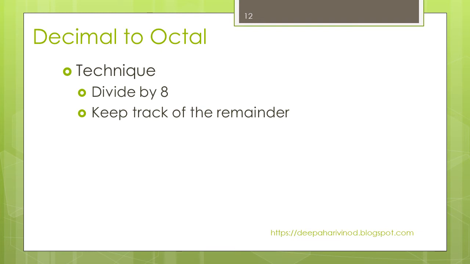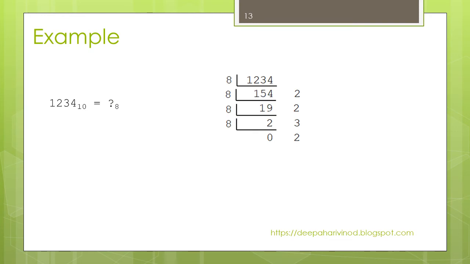Just as we used the successive division method from decimal to binary and kept track of the remainder, the same way for any number system: if we want to convert a decimal number to any number system, always choose the base to which we need to convert and divide the decimal number throughout using that base, so that we will get the answer. That is the method.